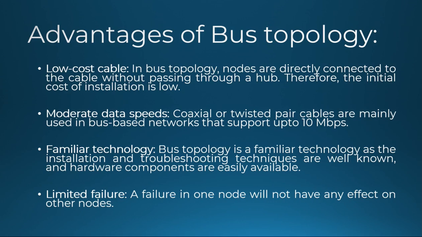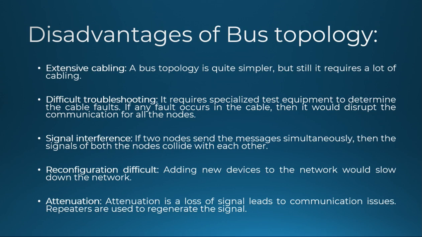Coaxial or twisted pair cables are mainly used in bus-based networks that support up to 10 Mbps of speed. Familiar technology. It is a familiar technology as installation and troubleshooting techniques are well known, and hardware components are easily available. Limited failure. Failure in one node will not have any effect on the other nodes.